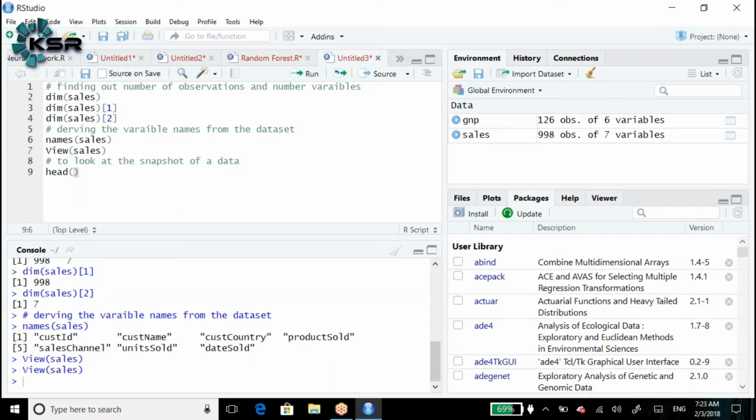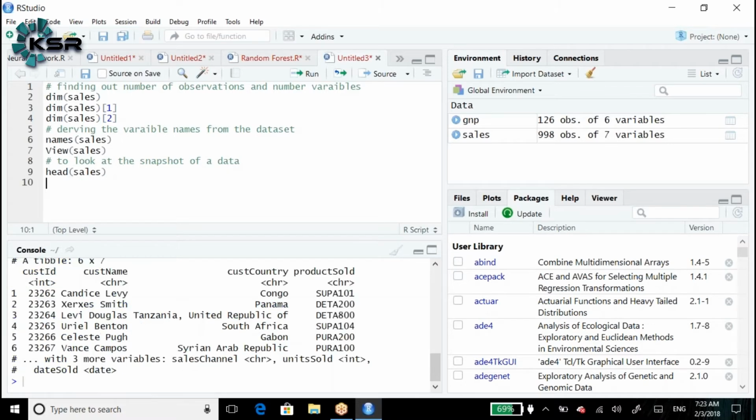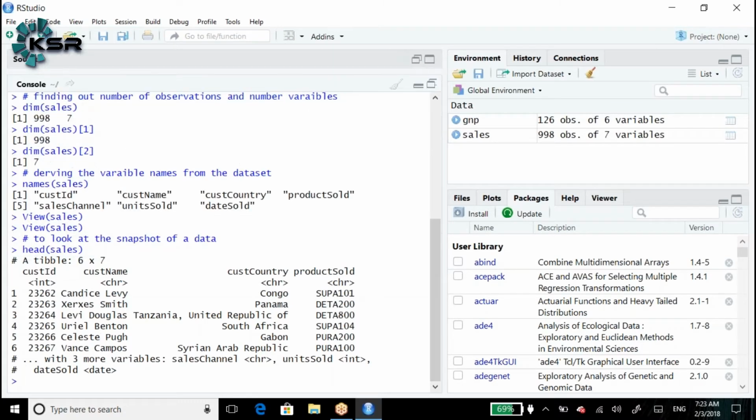By default, the head function will present the first 6 records or first 6 observations. Head of sales. So it will be customer ID, customer name, customer country, like that. Here is a table of 6 into 7, which means 6 rows and 7 columns.